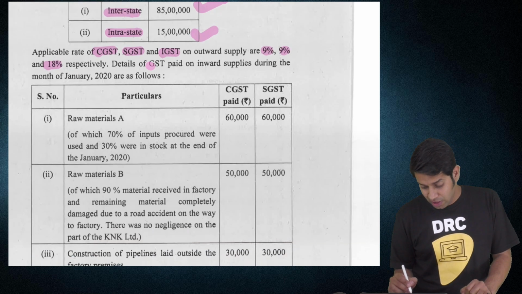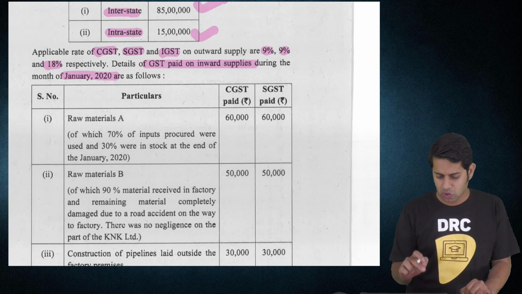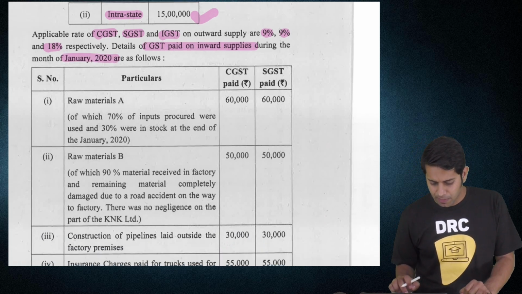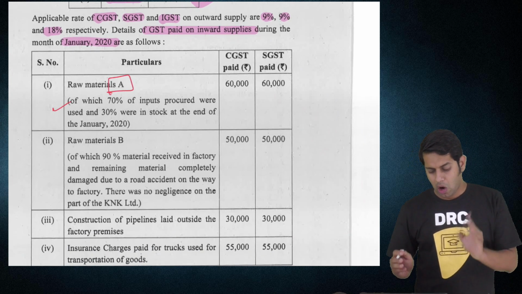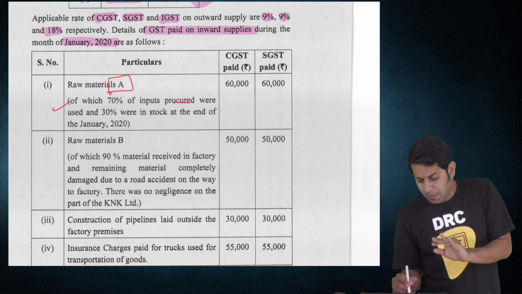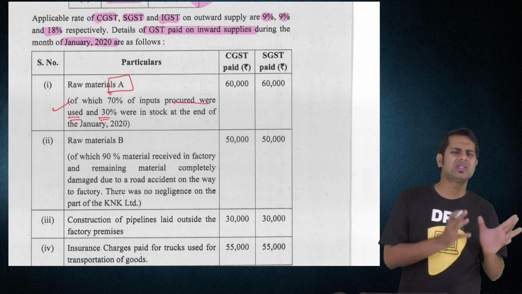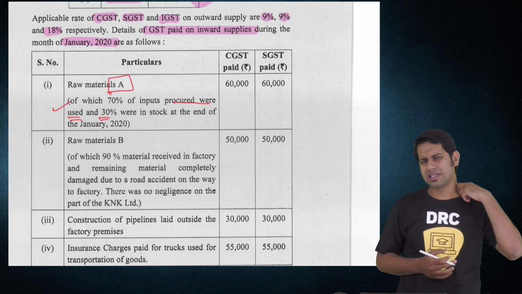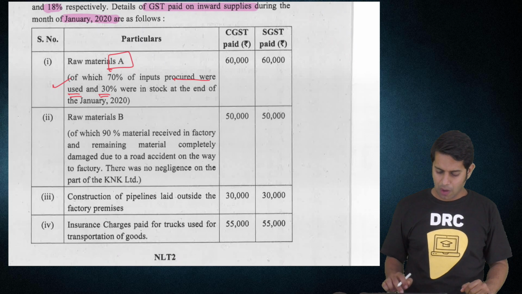The details of inward supply, the taxes paid on inward supply for the month of January 2020, have also been given to us. Point number 1, he has purchased raw material A, of which 70% of the inputs were used, 30% was not used. Use is not the criteria for taking input tax credit. Usage is not the criteria. You should receive it.